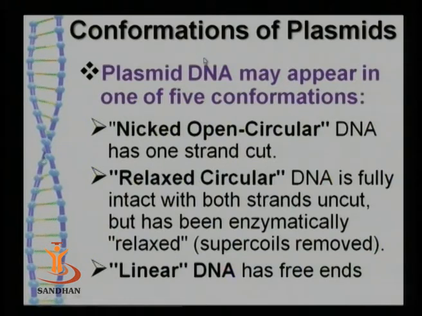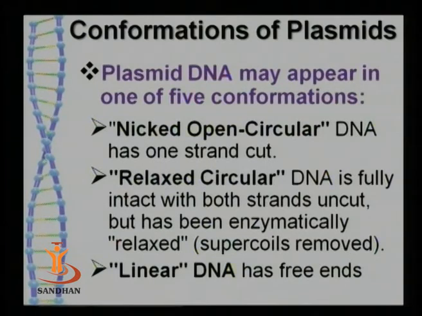Now, these plasmids, as I have told you, are small circular extrachromosomal elements. That is, their nature is DNA, and the DNA in plasmids can exist in one of 5 conformations. In what shape and structures do they exist in the bacterial cells? The first one is nicked open circular DNA. It means it is a double-stranded DNA in which there is a nick, that is a cut in one strand of the DNA.